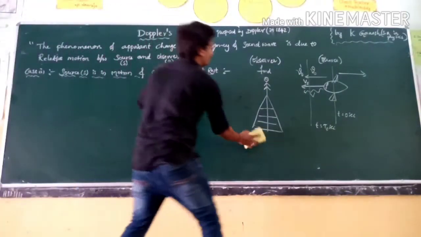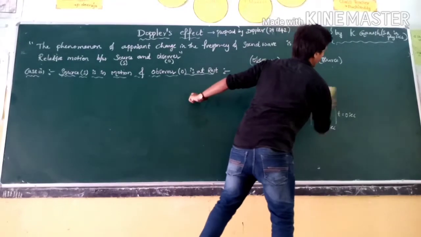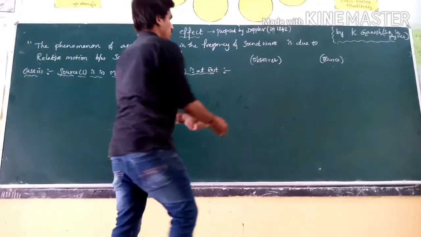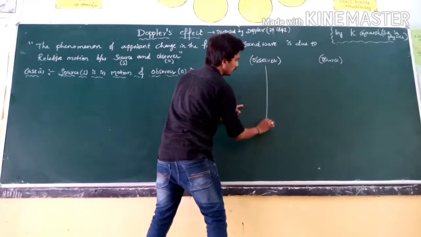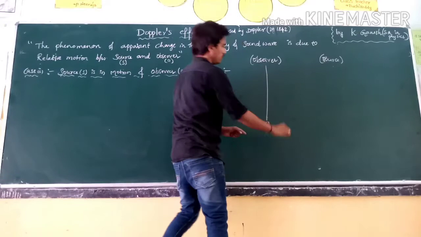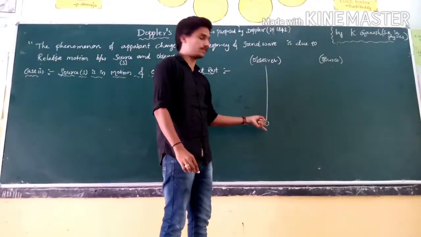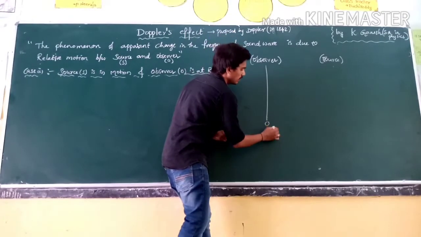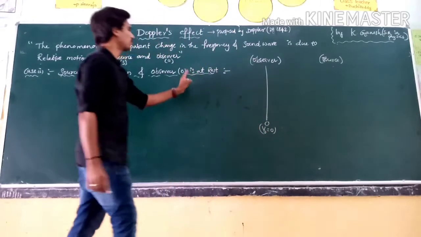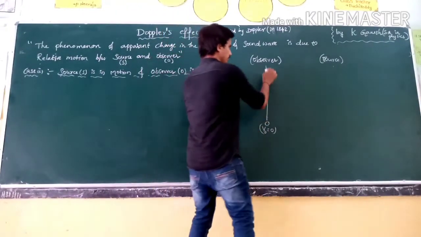See here, my friend is in this position, right? This is the observer. The velocity of the observer is v naught, that is equal to 0, because the observer is at rest.